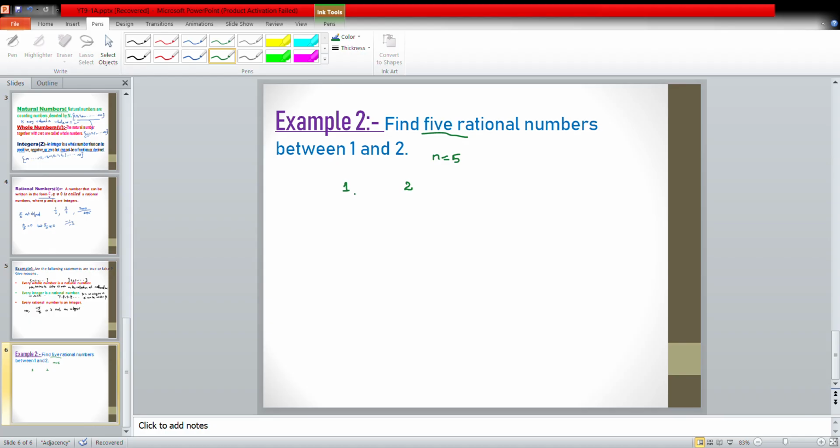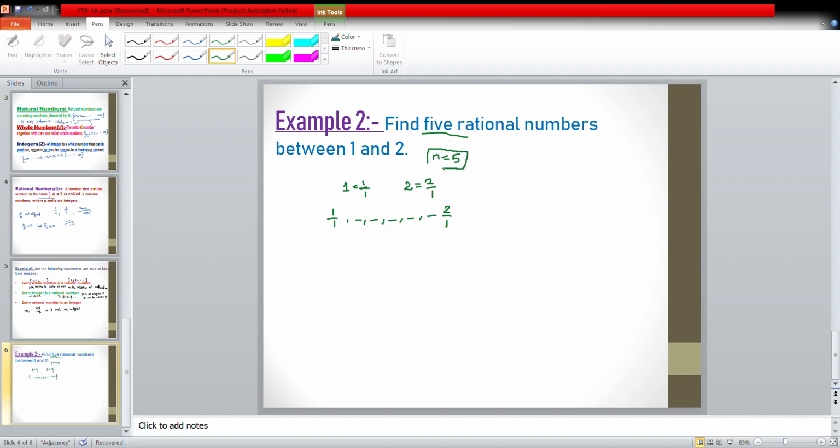So 1 can be written as 1 by 1, and 2 can be written as 2 by 1. Now we have to find 5 rational numbers between 1 by 1 and 2 by 1. How can we find them?